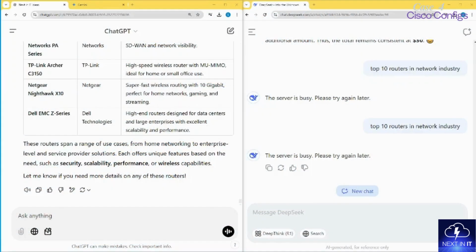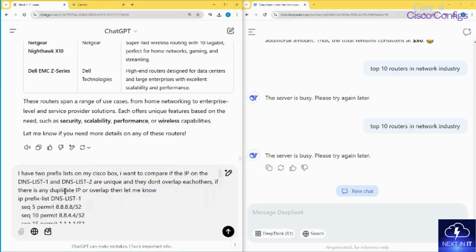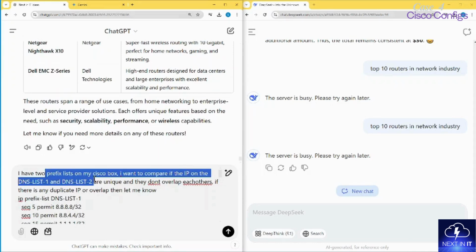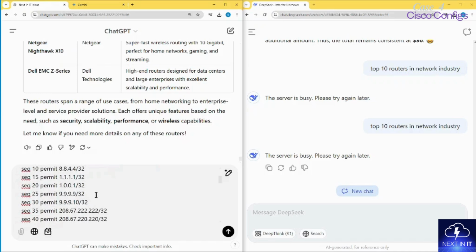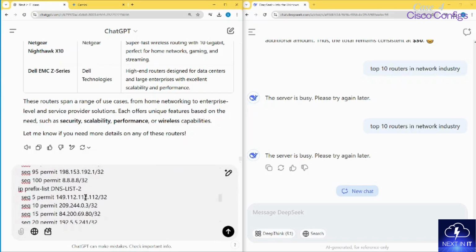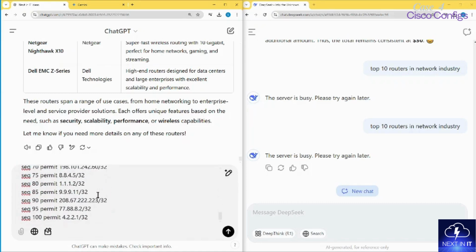Now, another case between ChatGPT and DeepSeek I would like to do is to compare configurations. I have some prefix lists on my Cisco box, so I will now put the prompt over here. I actually pre-composed the prompts so that I can save some time and go directly to the results. I will paste it over here and explain it as well. I have two prefix lists. DNS1, for example, has all the DNS IP addresses, and DNS2 has some other DNS IP addresses. So these are two unique prefix lists; they don't match with each other at all.